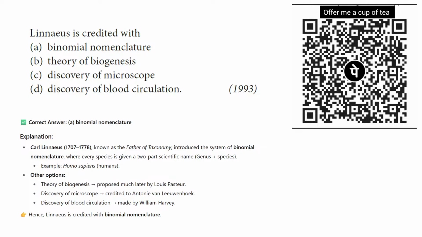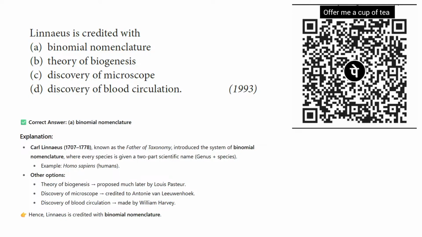So Carolus Linnaeus, also known as the father of taxonomy, introduced the system of binomial nomenclature, where a species is given a two-part scientific name, genus and species, like humans, like us, Homo sapiens. So humans are known as Homo sapiens in his binomial nomenclature.